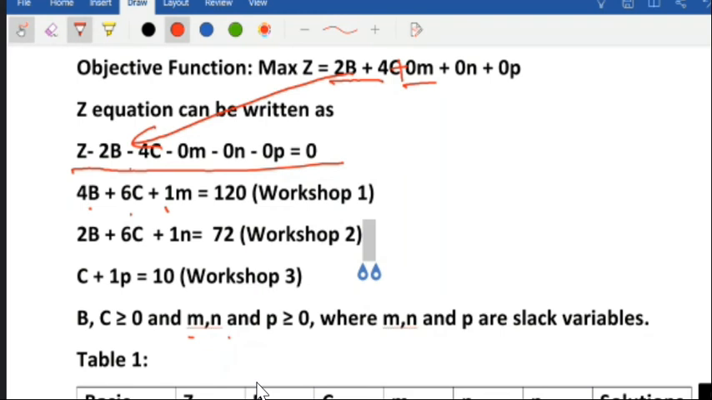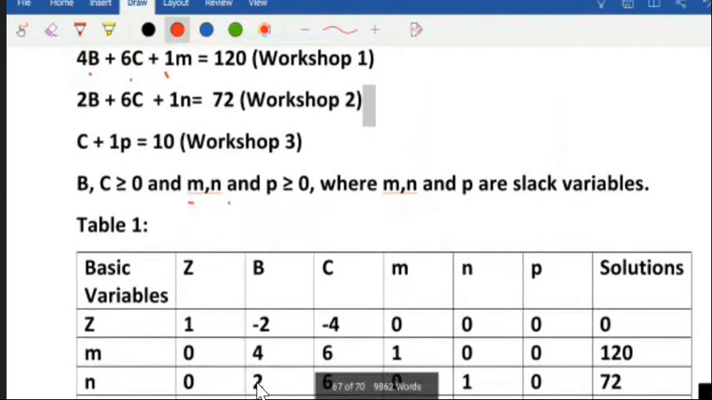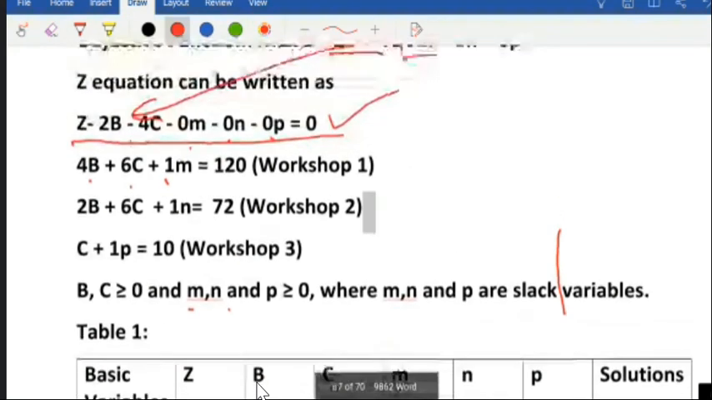So first line of your table is like this only. I've written Z, B, C, M, and P, the same as in the objective function Z, B, C. We'll compare Z, B, C once again here.